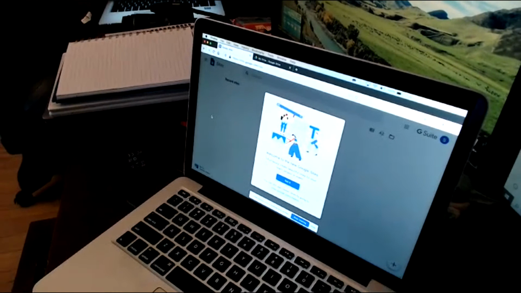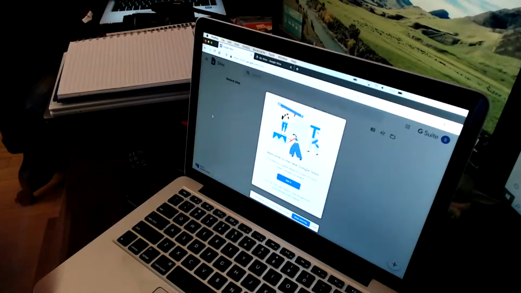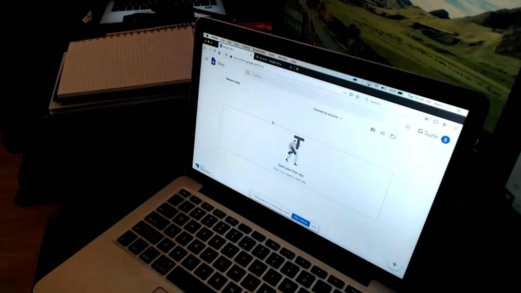Without getting too much into it, the biggest distinction is that the new Google Sites will adjust itself depending on what the user is looking at it with. For example, if you have a parent looking at your site with a phone or an iPad or a laptop, it will adjust to match, because more and more people are using their phones to look at your sites. With the old version, you could have things overlapping each other and it wouldn't be perfect. Now with the new version, it will adjust to match if it's a mobile device or a tablet or whatever it is.